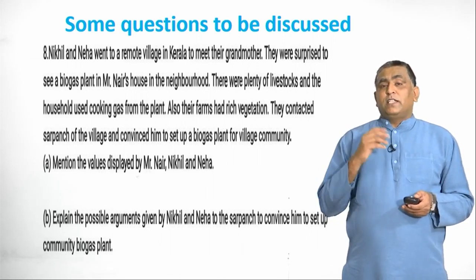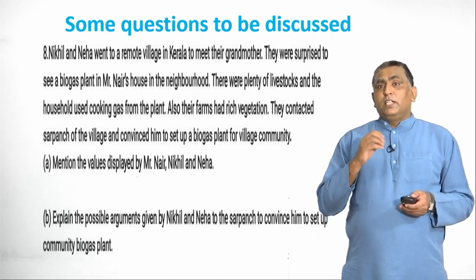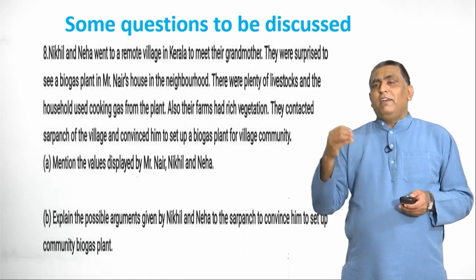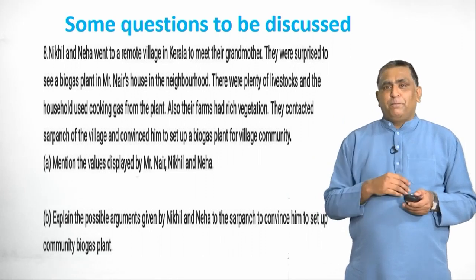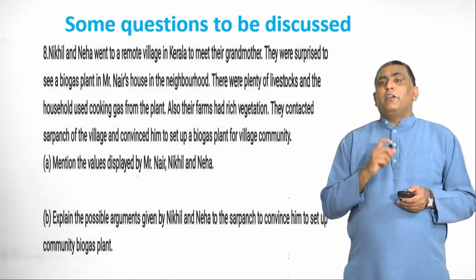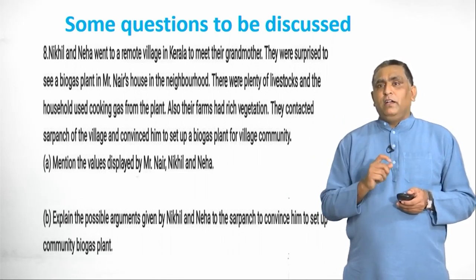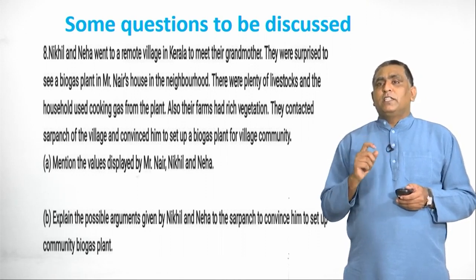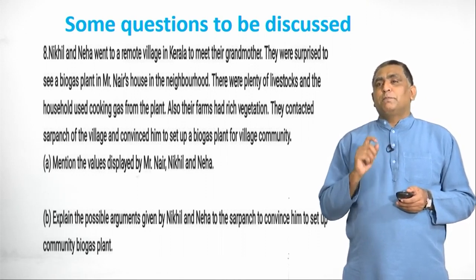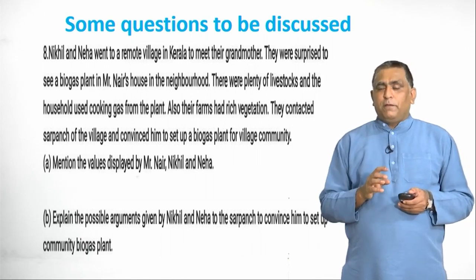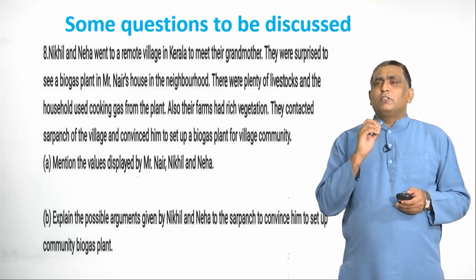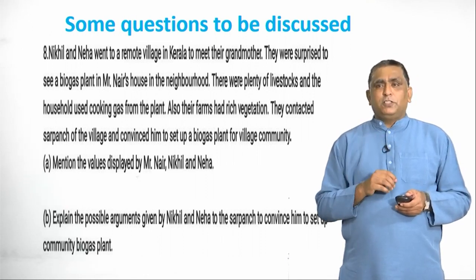And now they are asking the question: mention the values displayed by Mr. Nayar, Nikhil and Neha. It's a value based question, you have to think on it. Explain possible arguments given by Nikhil and Neha to the Sarpanch to convince him to set up a community biogas plant. This we have discussed. This is a question, you can think on it. These types of questions can also be expected in your examination.